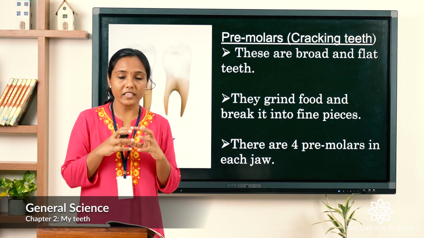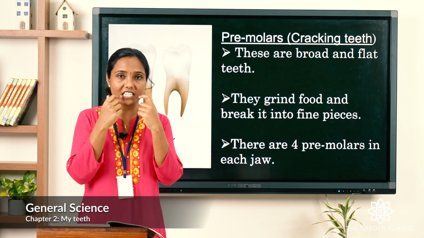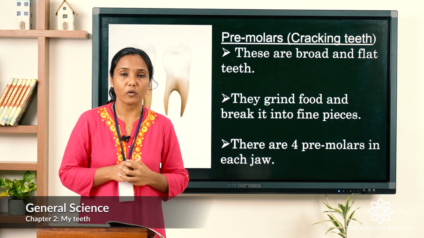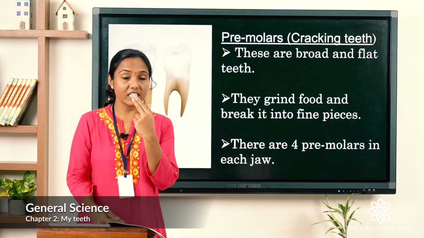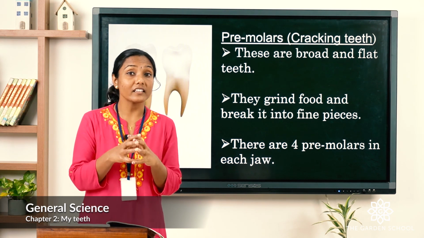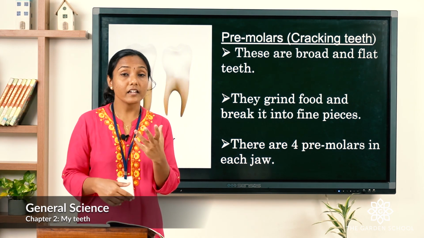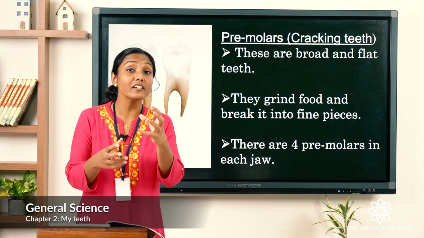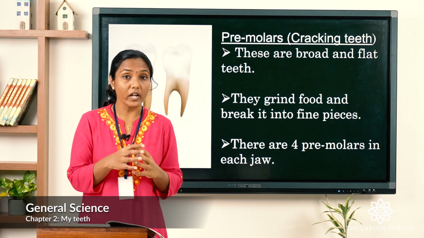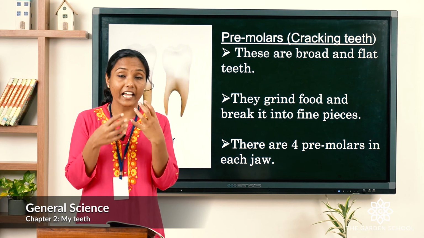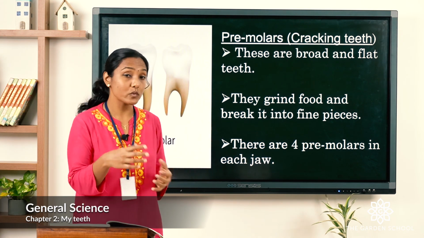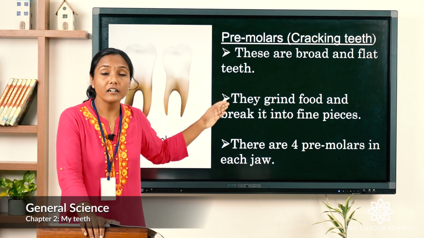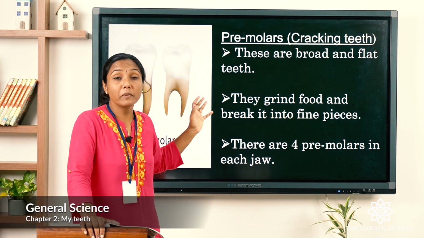Have you seen that? When they open the mouth, you can see the sharp-edged teeth on the side of the lion's mouth. The rabbit has these teeth as incisors just to cut the grass and chew it. But the lion has those teeth, the canines, on this side to tear the flesh. So now I hope you understood how the incisor as well as the canine works. These teeth help us to cut as well as tear the food. So likewise, let's look into the third type of teeth, that's premolars.